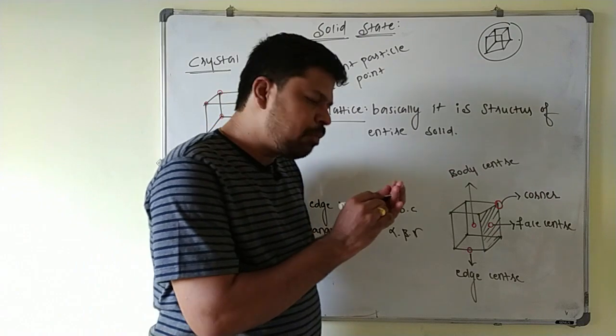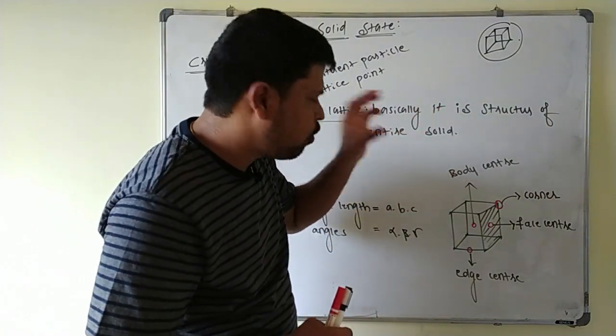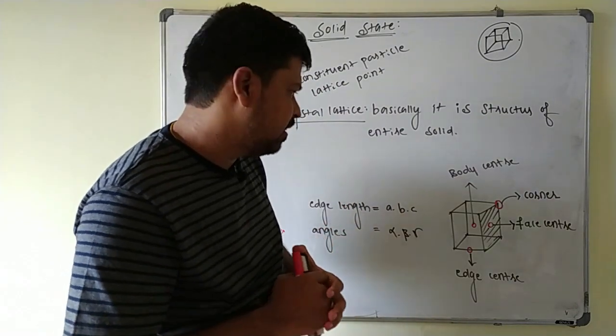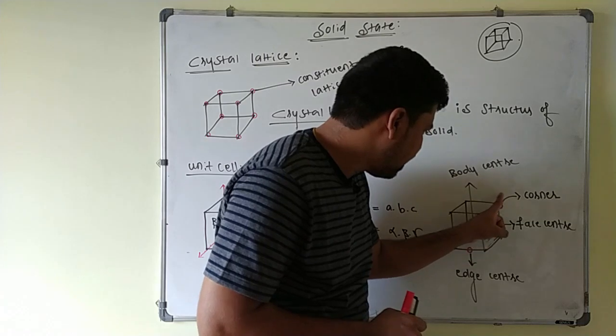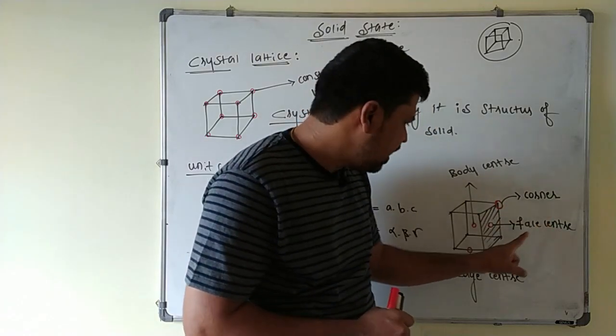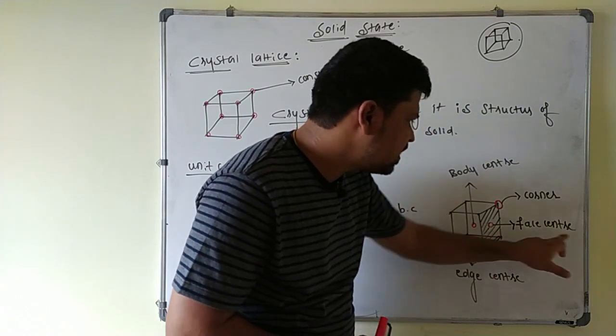Now another important point you have to concentrate on: in a cube, how many types of lattice points or constituent particles may be there? This is the lattice point which is present at the corner, this is called what? Corner particle, and the particle which is present at the center of the face is the face centered particle.